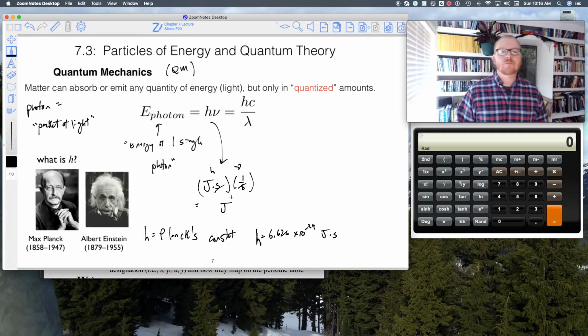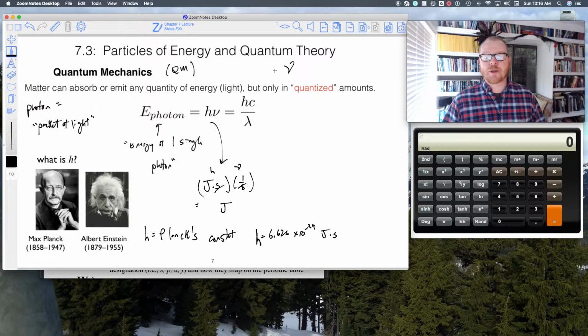So great. Because we know that nu times lambda equals the speed of light, this equation can also be written as h times c, speed of light, divided by lambda, okay?